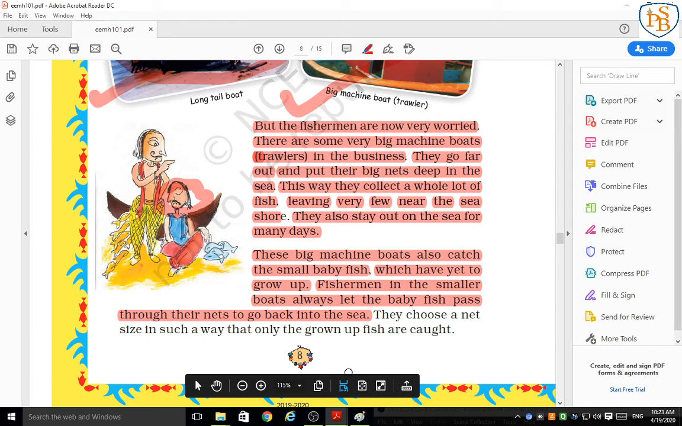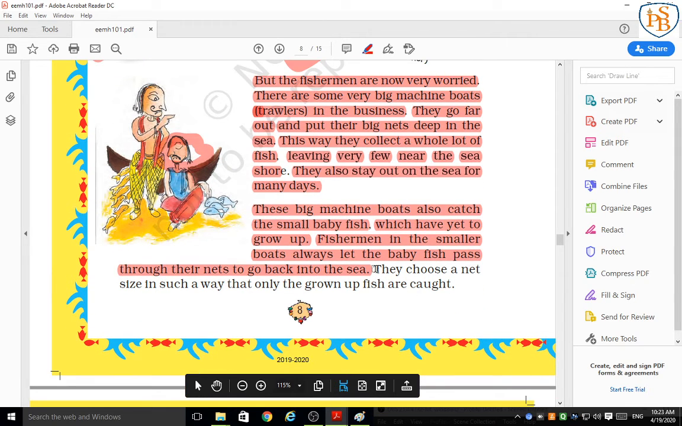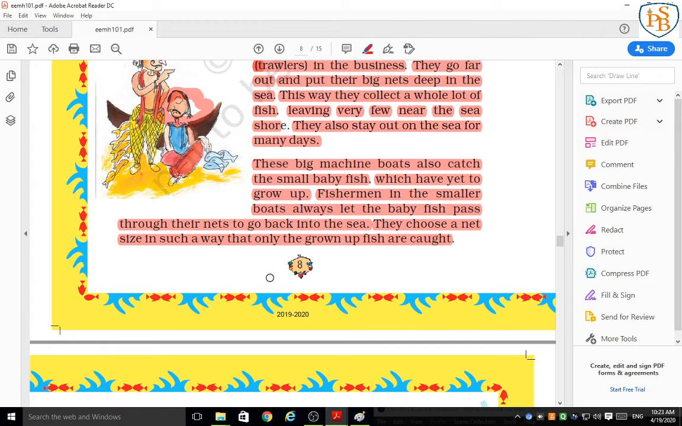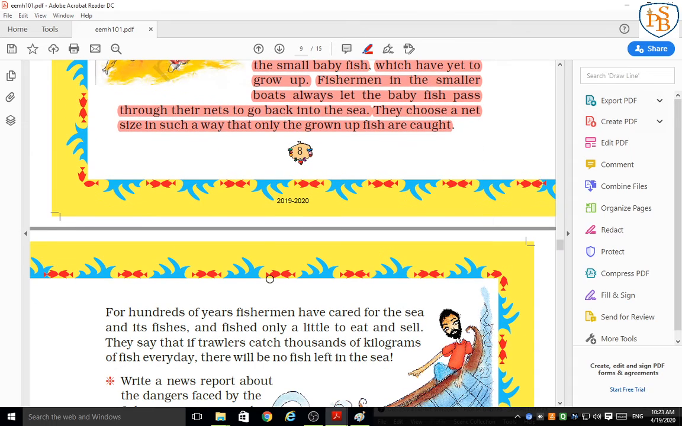But what did the fishermen do? The fishermen are not catching the baby fish. Since they got the baby fish, they just pass through their nets to go back into the sea. They choose a net size in such a way that only the grown up fish are caught. If by mistake the small baby fish came into their net, what did the fishermen do? The fishermen again spread their nets into the sea to let them go back, and they are catching only the grown up fish, big fish.